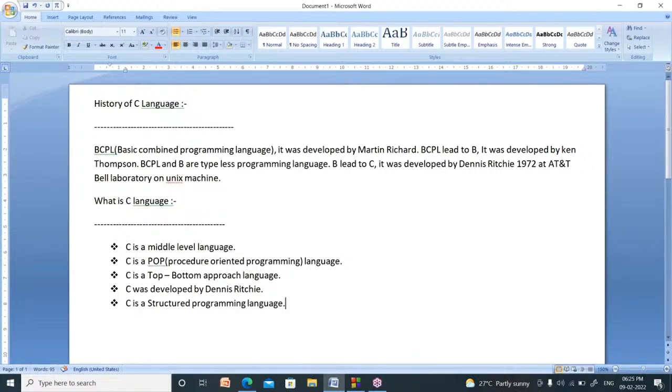You cannot change the sequence of steps. We have to follow the same structure, the same sequence. Otherwise, you won't get any correct output. So, C is called a structured programming language, procedure oriented programming language, middle level language. It follows the top to bottom approach.